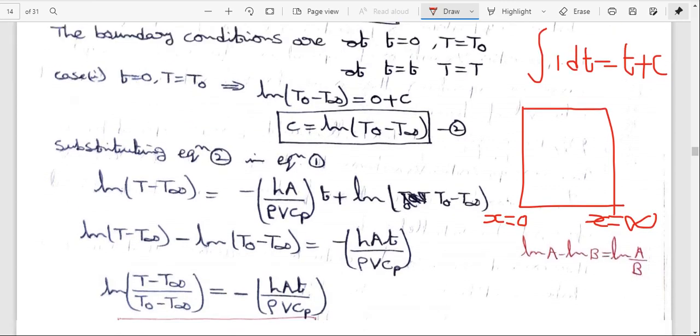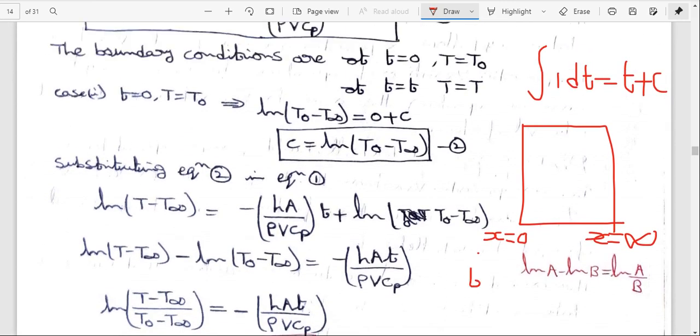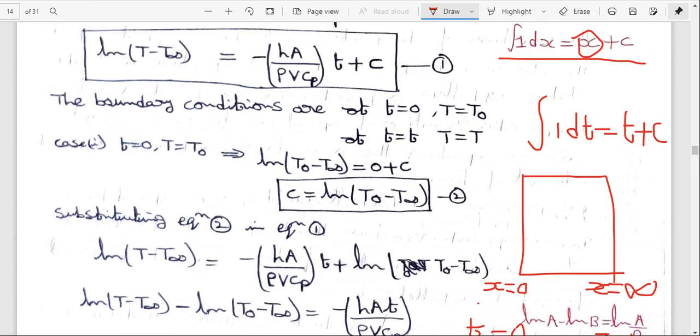The time is t equal to 0, and the temperature is T equal to T naught. So case 1 is t equal to 0, T equal to T naught, and case 2 is t equal to t, T equal to T. Small t indicates time; in most textbooks time is represented with tau. Now I am considering time as small t and temperature as capital T.